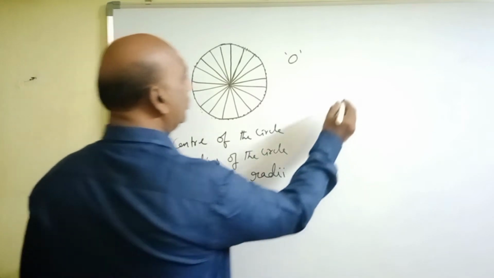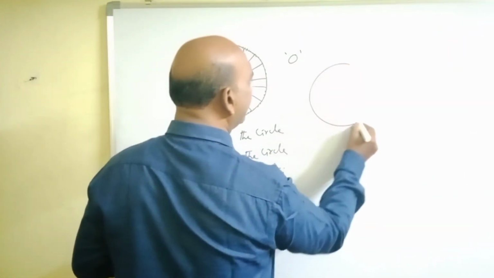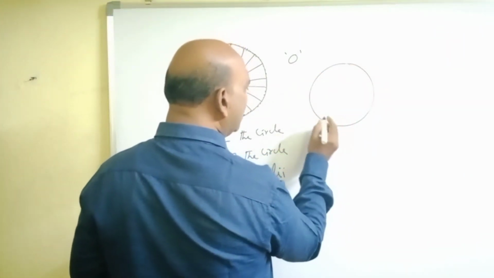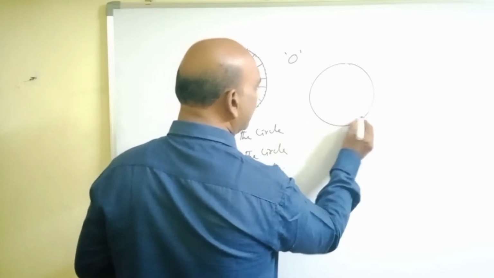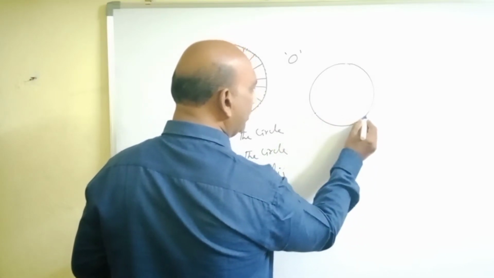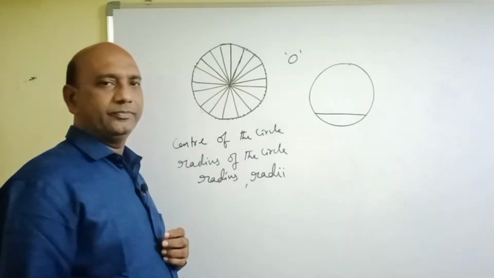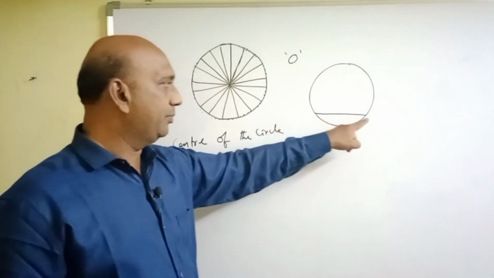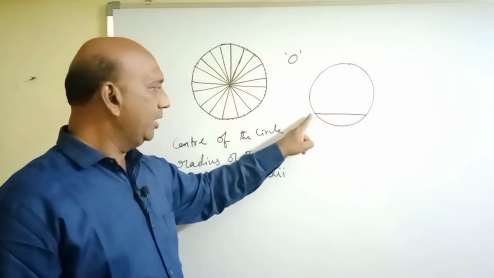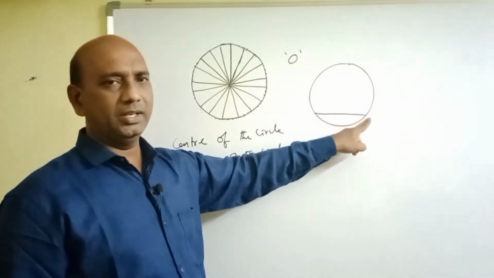After that, to any circle, let us join any 2 points on the circle. From this point to this point, if we draw a line segment like this, this is the line segment formed by joining any 2 points on the circle.